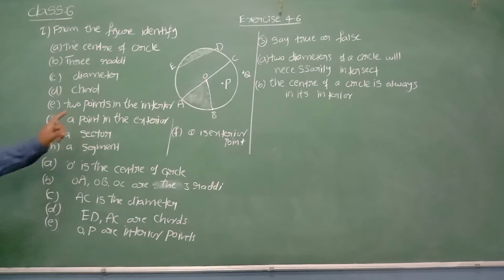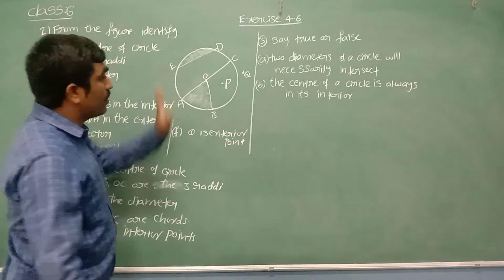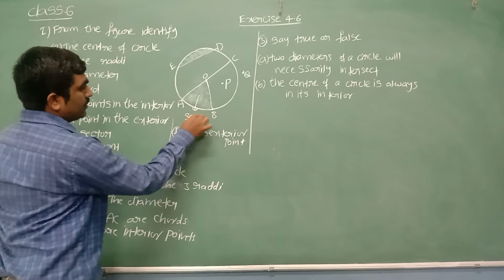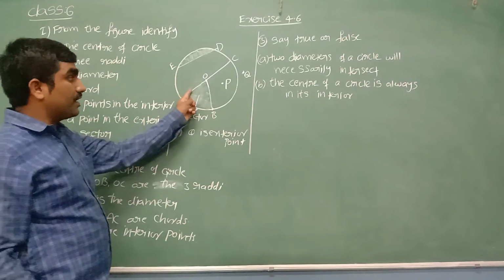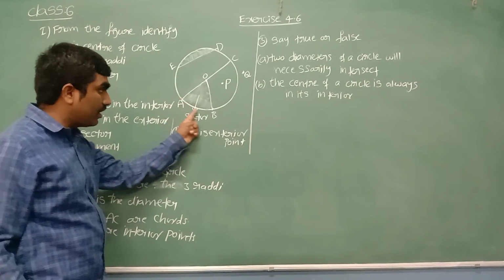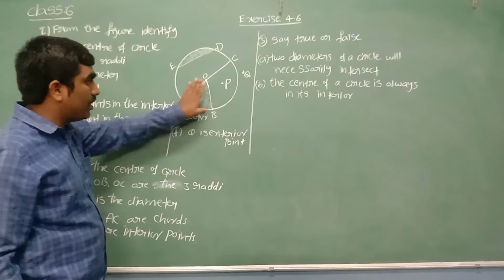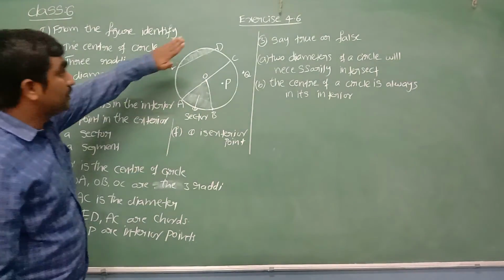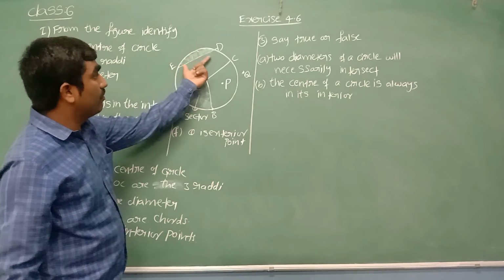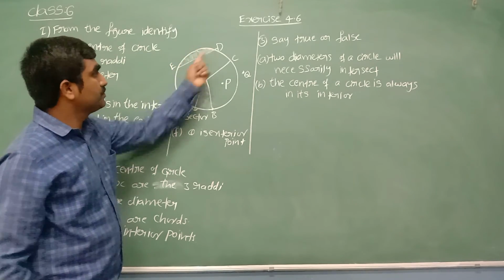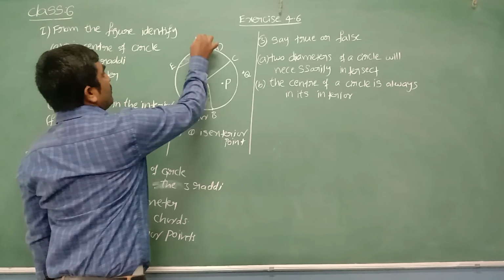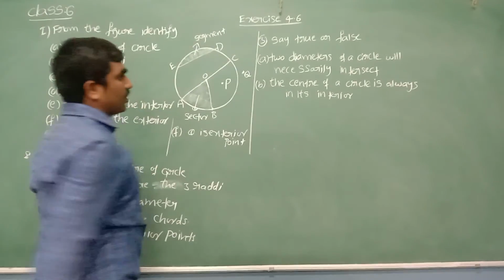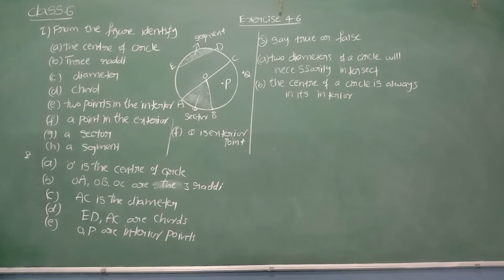Next, a sector. Which portion is called sector? This one is called sector. Why? Because it is bounded by two radii OA and OB, and one arc AB. This region is called sector. Segment. What is segment? The region which is bounded by one chord and one arc. So this is the region which is called a segment. Hope it is clear.